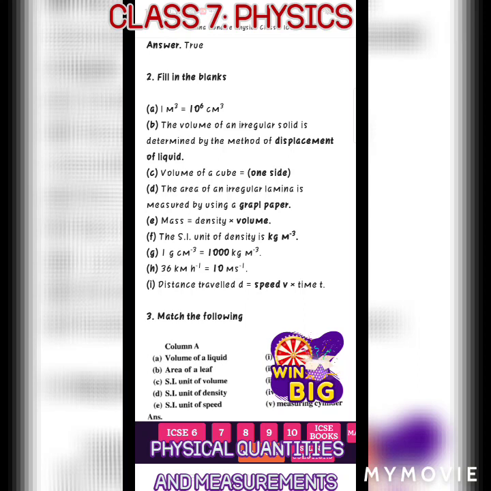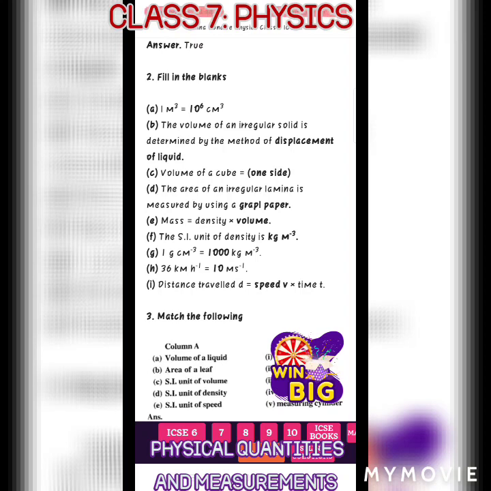Number C, the volume of a cube is equal to one side whole cube, that is what we write. Number D, the area of an irregular lamina is measured by using a graph paper.